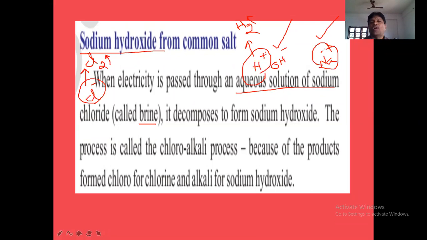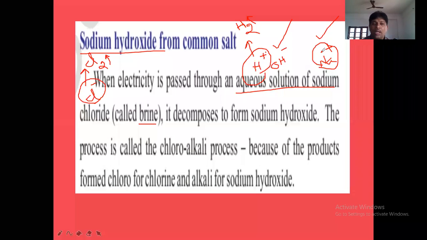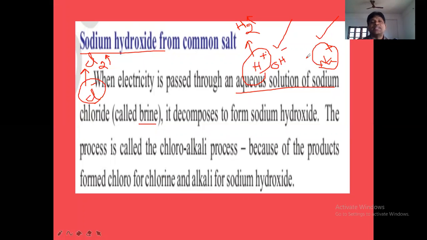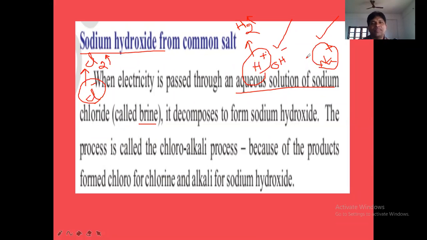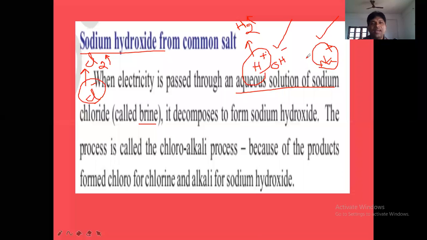The NaOH substance produced in this process, is it acid or base? It is base. Soluble base or insoluble base in water? It is soluble base. When a soluble base is taken, what is it called? Alkali. Alkali means the soluble base. So NaOH is a soluble base.